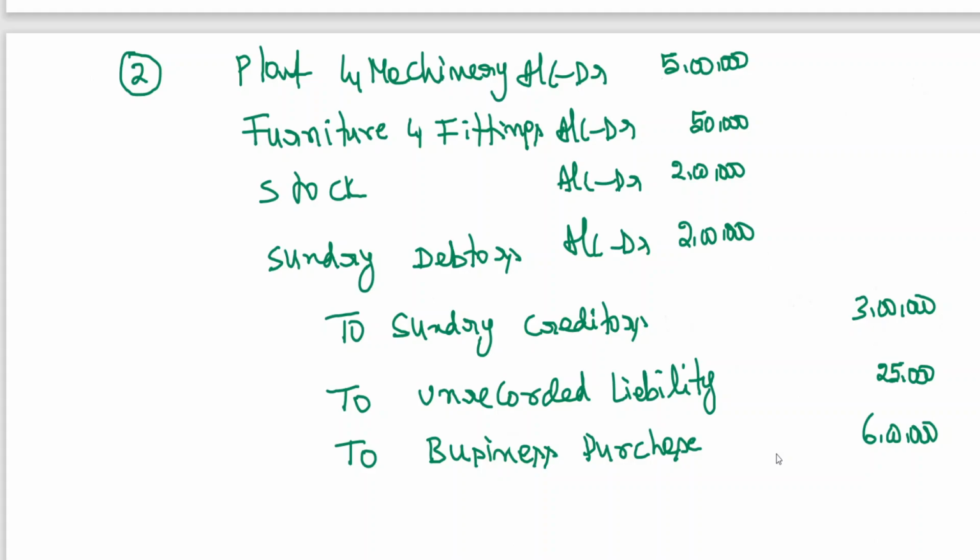We have learned these things when we were learning the company accounts. So here for the first time you are having the entry in the books of the acquiring company.